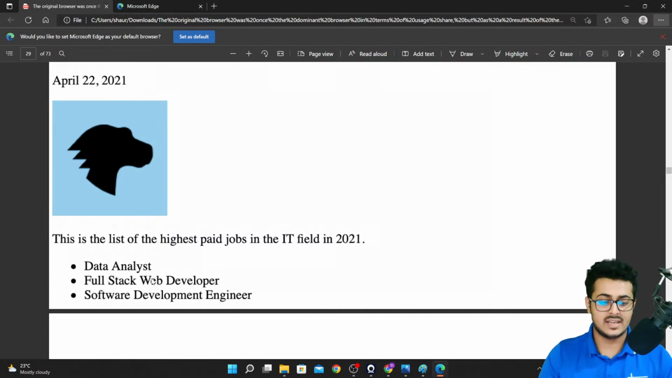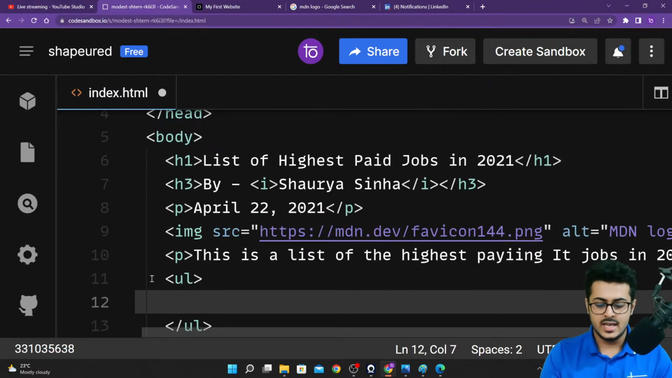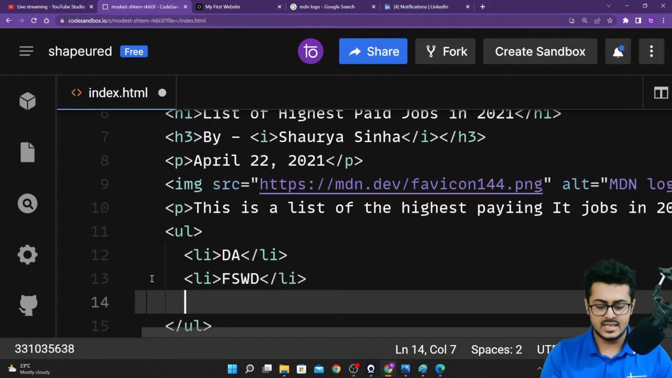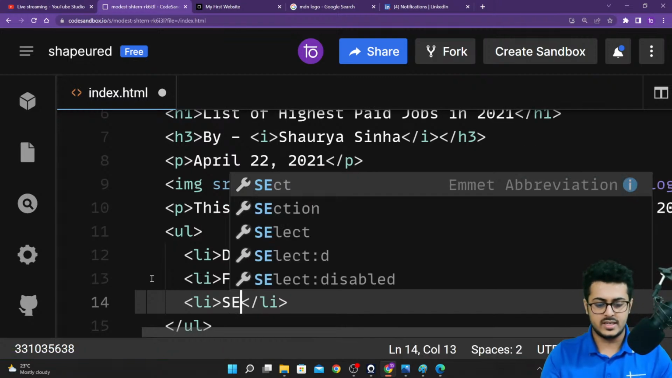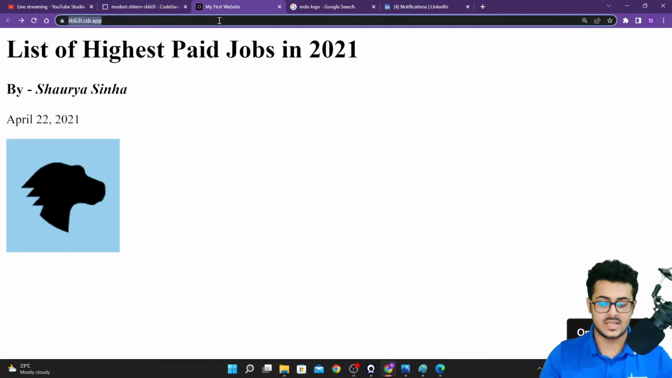Okay, the next thing that we are having is an unordered list. We'll not be writing the same thing, we'll just keep it a little bit short. So we'll be having an unordered list right over here. Inside the list we'll be having the list item data analyst, then another list item full stack web development, and then another list item that is software engineer, SWE right over here. So these are the three things that we'll be posting right over here.